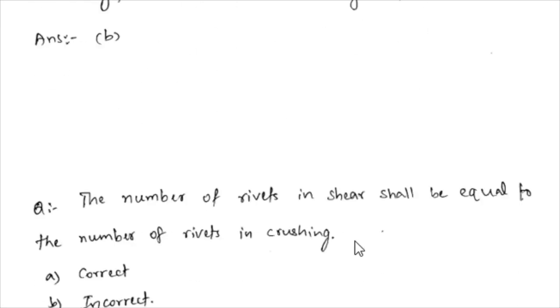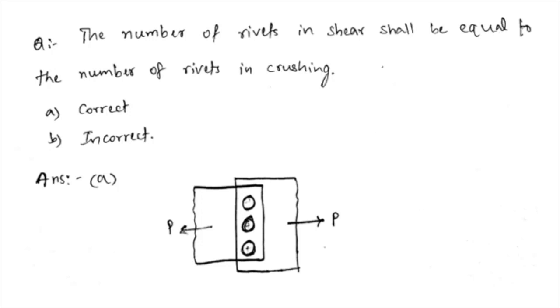And if you see the next question here, the number of rivets in shear shall be equal to the number of rivets in crushing. Is it correct or incorrect? Here the answer is it is correct. Why? Suppose two plates are connected by rivets.